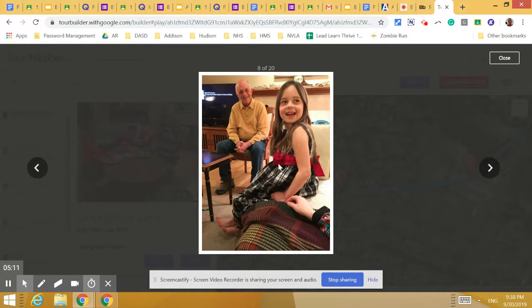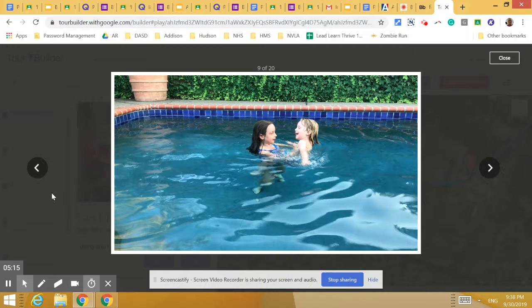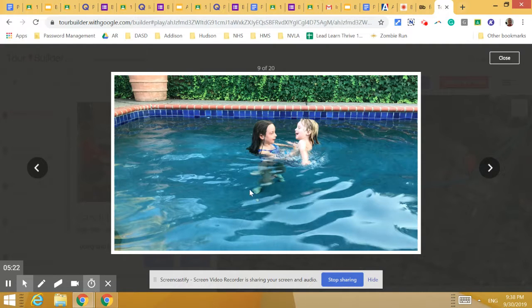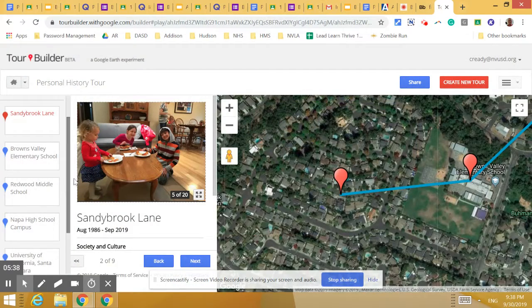There's my daughter and my dad. This is one of her Christmas outfits. So again, holiday time. You can also see the holiday decorations in the background. And here they are playing in the pool together, which is one of those cultural memories, right? One of those experiences, those traditions of playing in the summer in the pool that I experienced and that my kids now experience. So you can get the sense of how these pictures can enrich the experience.